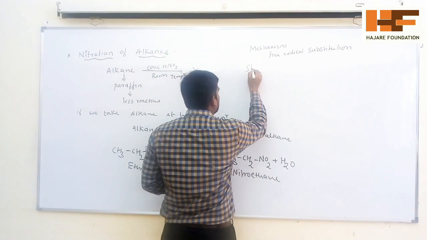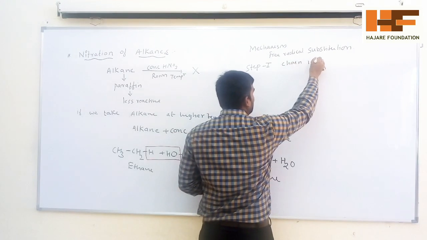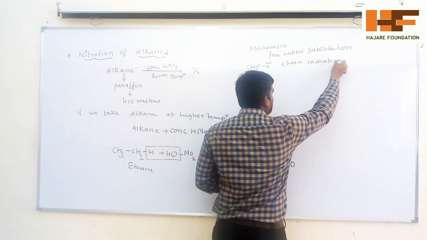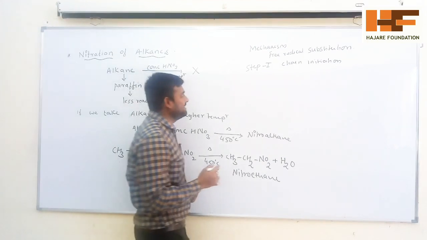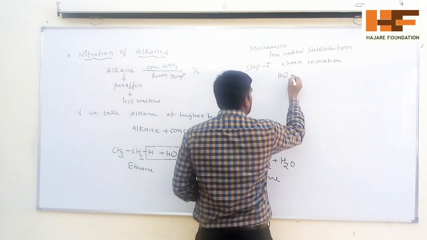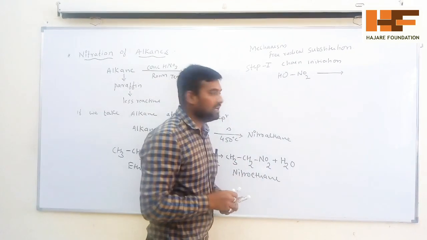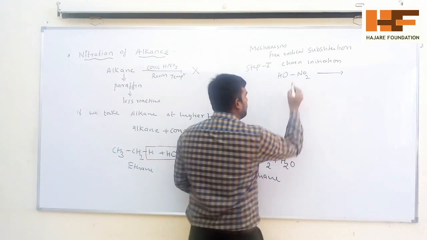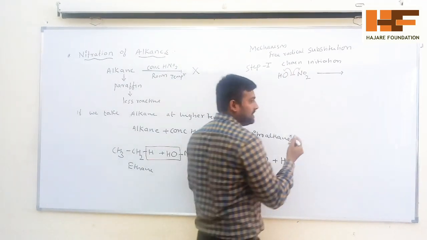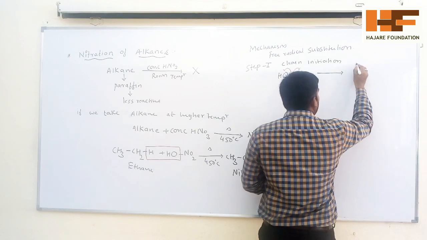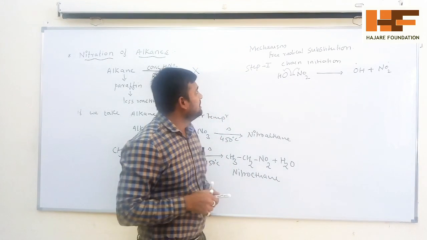In step 1, that is chain initiation, what happens? This nitric acid will undergo homolytic cleavage to form radicals. See, OH and NO2. In this process, this bond contains 2 electrons. One electron goes to NO2, another electron goes towards oxygen. So you will get 2 radicals: one is the OH dot radical plus the NO2 dot radical. So we get 2 radicals in step number 1.